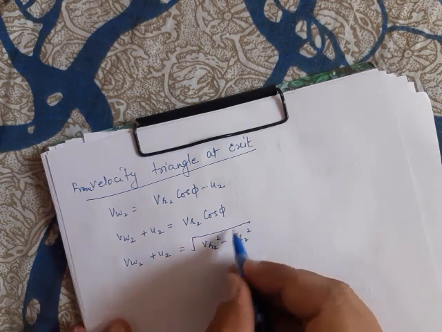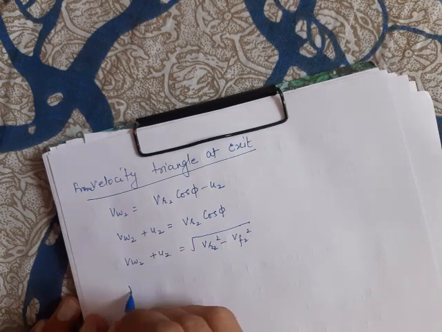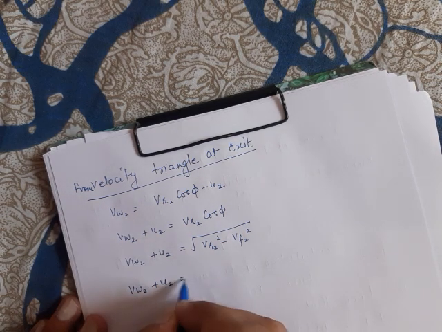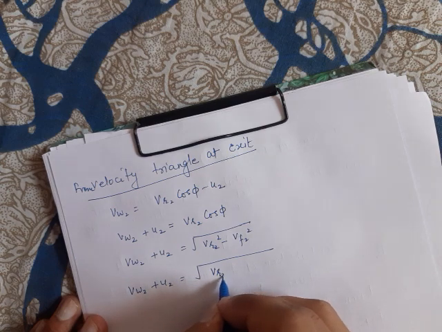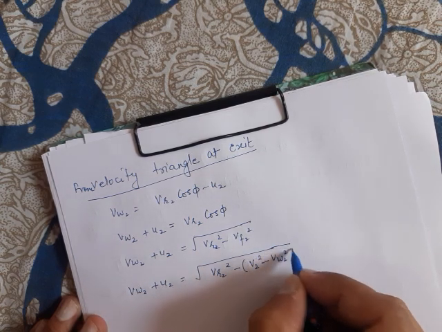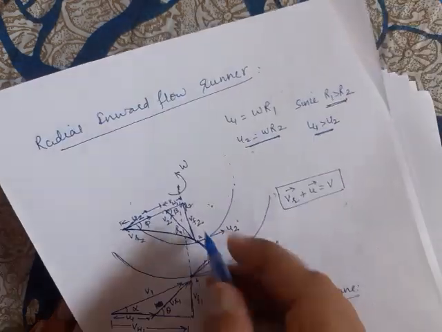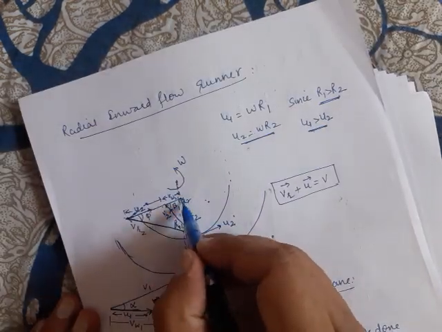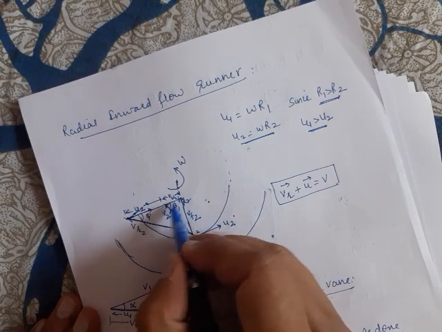Again writing VF2 as V2 square minus VW2 square. So this would become VR2 square, this VF2 will be V2 square minus VW2 square. This is again from the exit velocity triangle, this one. From this one, VF2 square would be V2 square minus VW2 square.